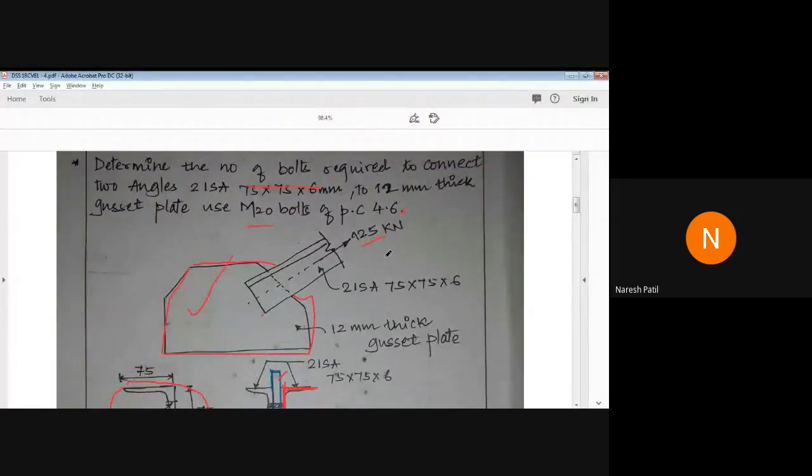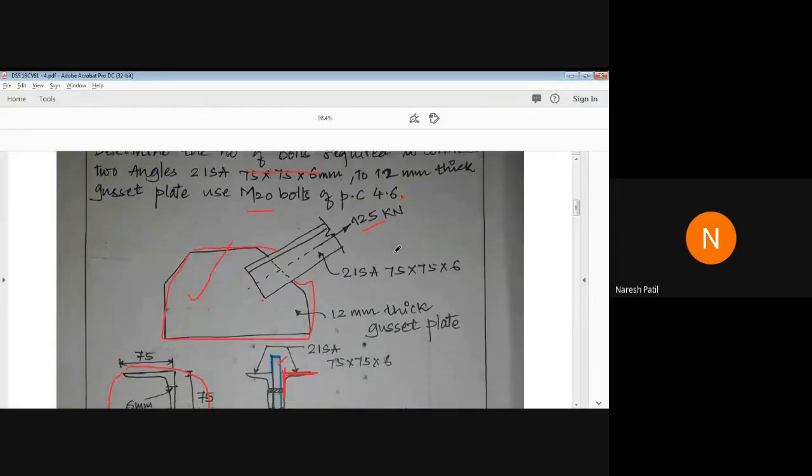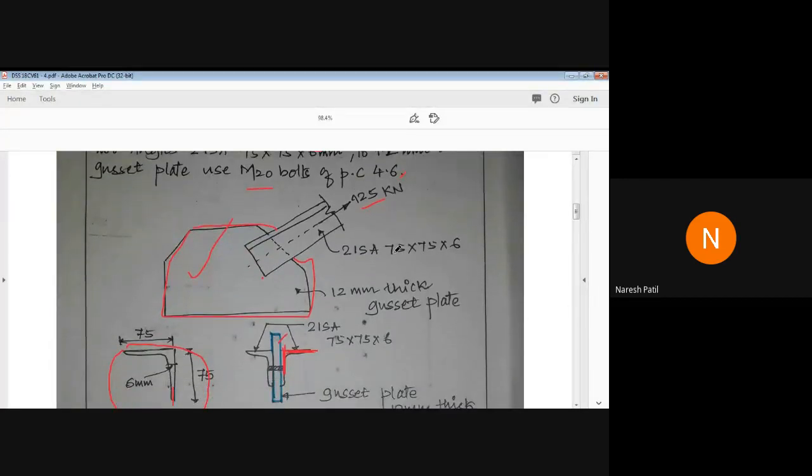It is not mentioned here whether the bolts are fully threaded or partially threaded, so you can assume the bolts are fully threaded and calculate the design strength of the bolt. Just calculate and post your answer in the chat box. Calculate the shear strength of the bolt first.